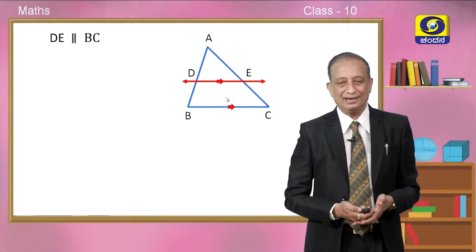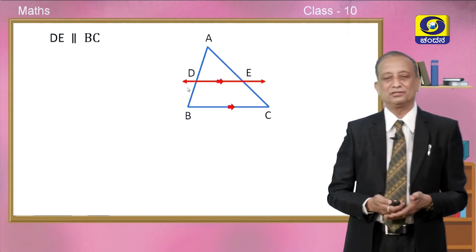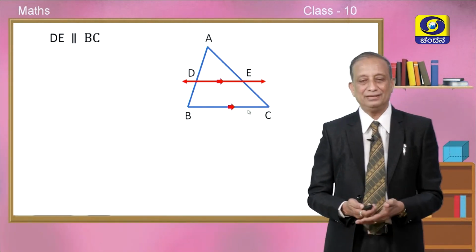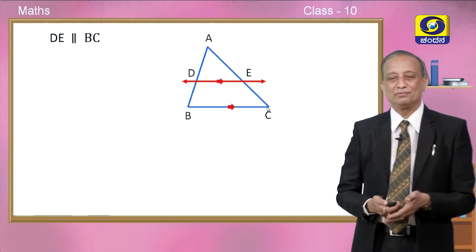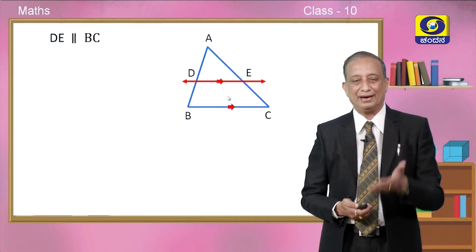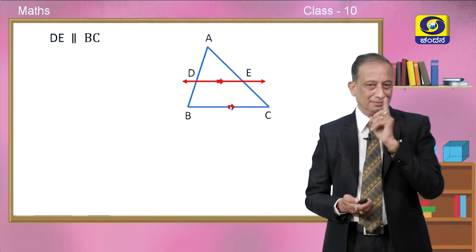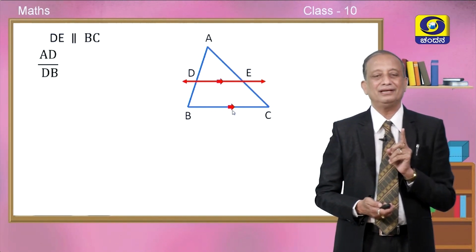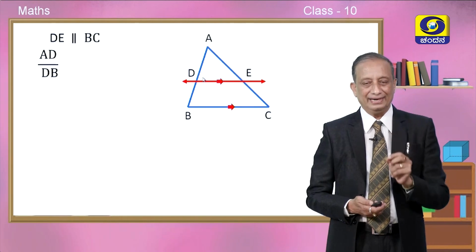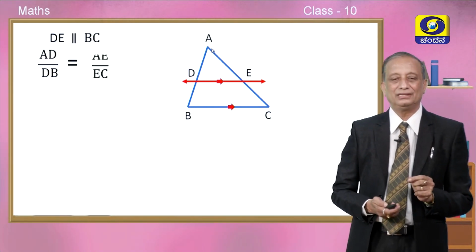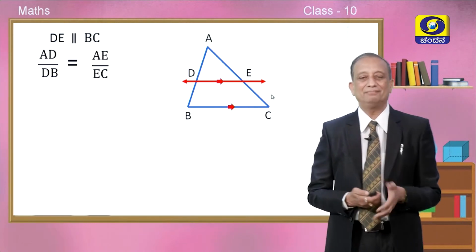Okay, in this triangle ABC, you can observe that DE is parallel to BC as usual. The arrow marks indicate that they are parallel to each other. Once they are parallel, immediately you must recall BPT. What is that? AD divided by DB is exactly equal to AE divided by EC.